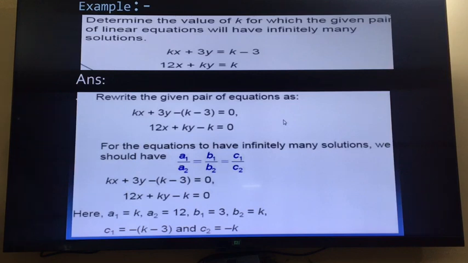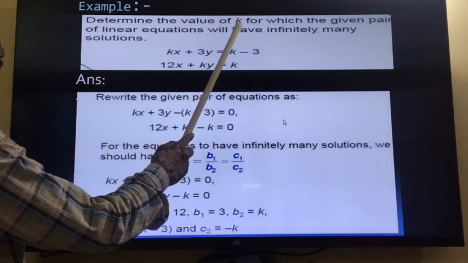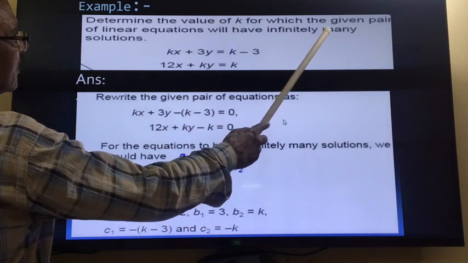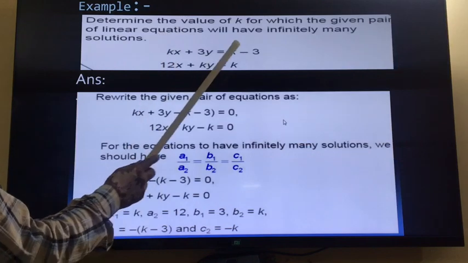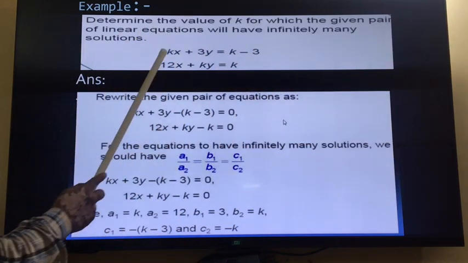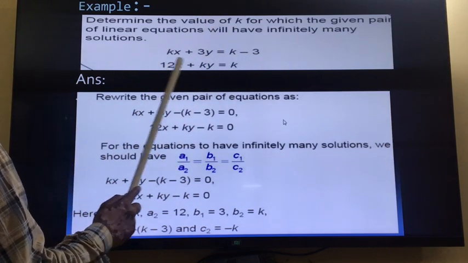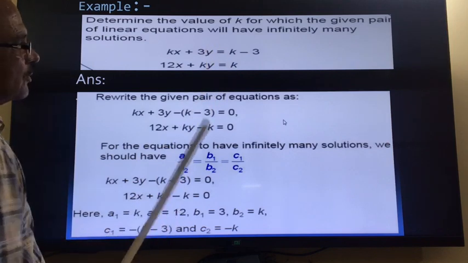Now see another question. Determine the value of k. Here again we have to find the value of the unknown k for which the given pair of linear equations will have infinitely many solutions. The first equation is kx plus 3y is equal to k minus 3. The second equation is 12x plus ky is equal to k.